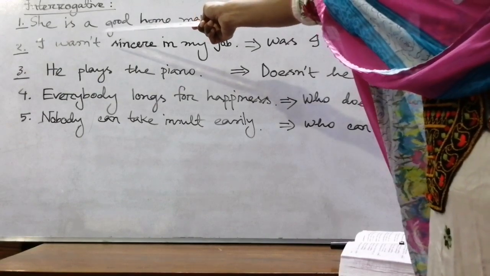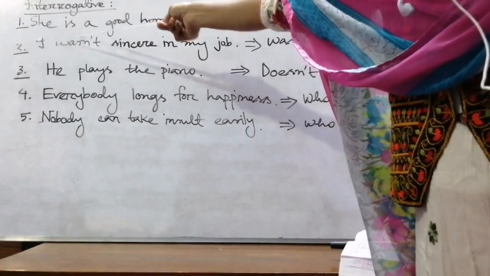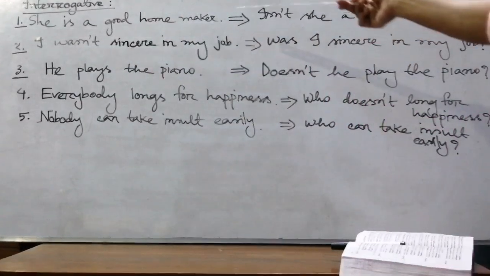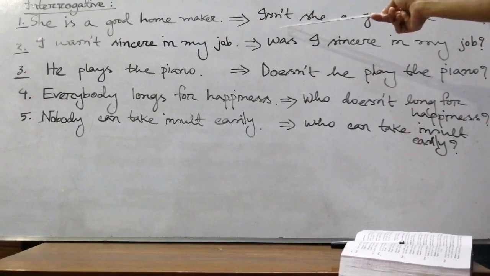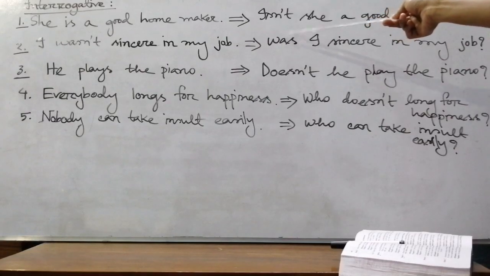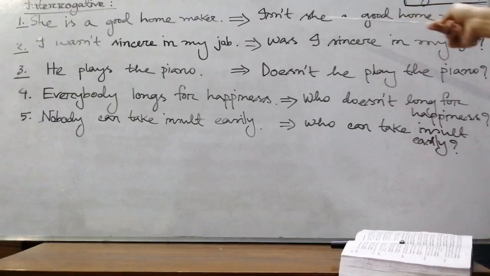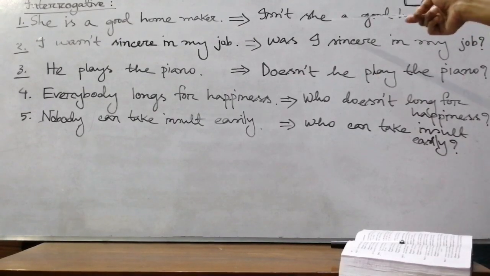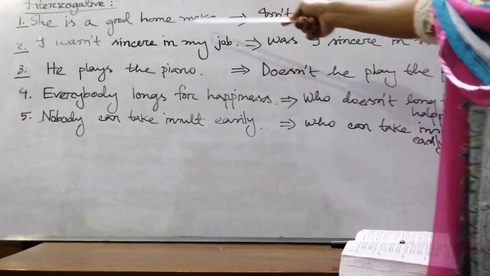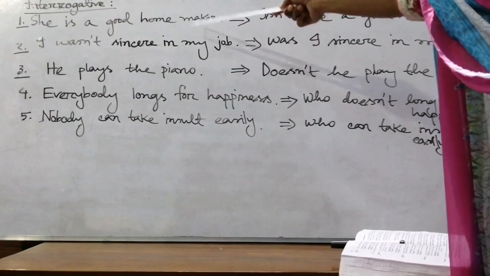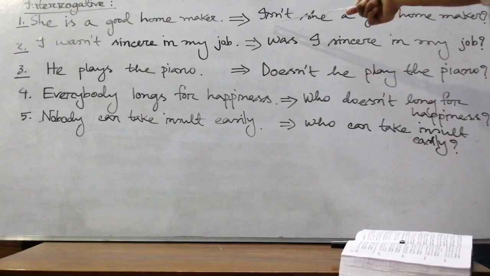To make a sentence interrogative, we have to put the verb, here is, at the very beginning of the sentence. Then, since we turn the sentence into negative interrogative, we use not: isn't, then the subject. Isn't she a good homemaker? If we want to make this sentence interrogative, what will be the answer? Isn't. We have to use not.